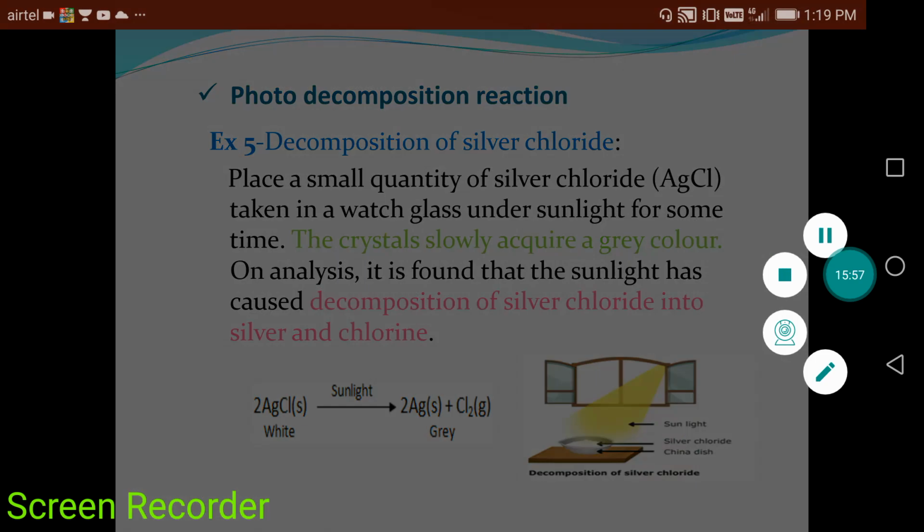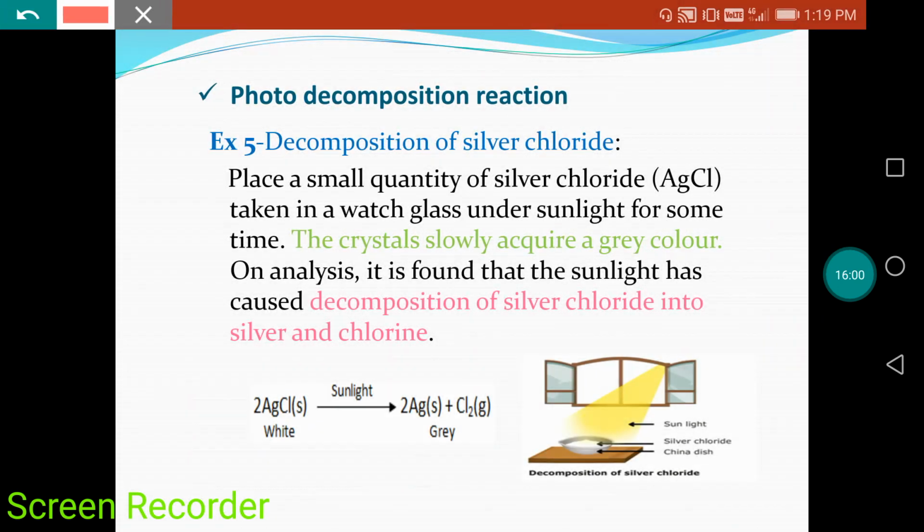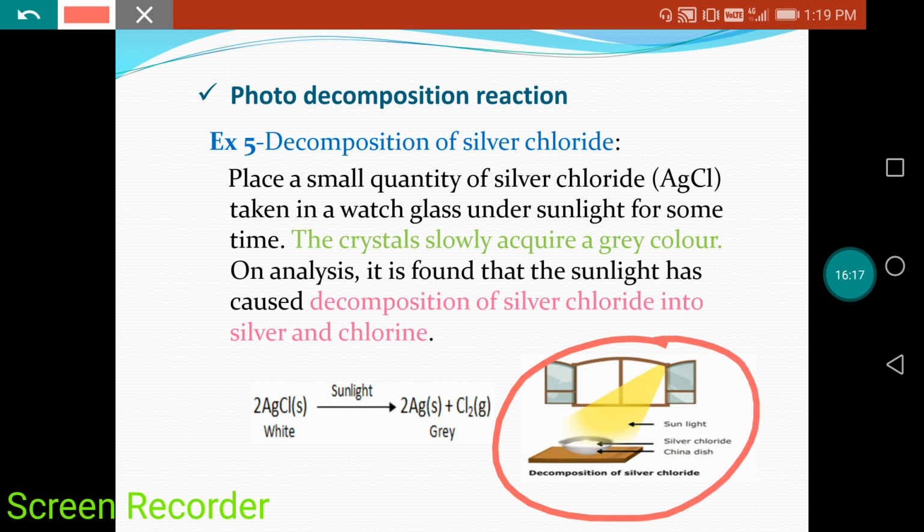Now come to the photo decomposition reaction. Photo decomposition reaction is a type of decomposition reaction. Here also one reactant breaks down into two or more products. The only difference is that here the breakdown occurs with the help of sunlight, as you see in the diagram. They are putting silver chloride. This is the formula of silver chloride, AgCl. Silver we represent with Ag, right? When silver chloride is put under the sunlight, after some time the white color of silver chloride is converted into grey colored silver.